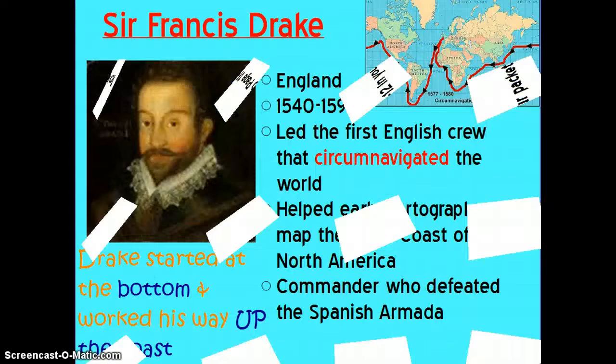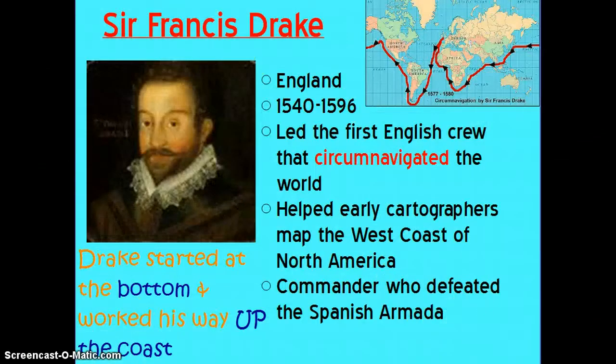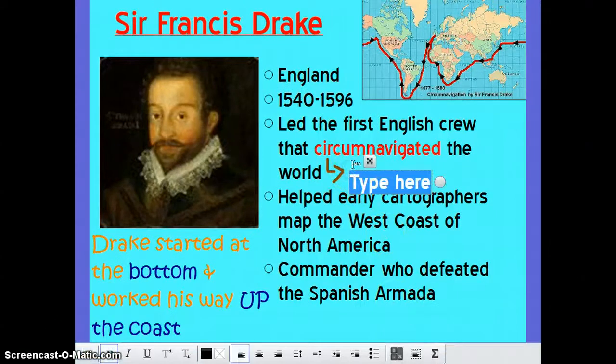So, the first person that we have on your worksheet is Sir Francis Drake. Sir Francis Drake was from England, and he was alive between 1540 and 1596. He becomes the first Englishman to circumnavigate the world. He's not the first person ever to do it, but he is the first Englishman. Now, we talked about that word circumnavigate earlier in class, and remember that that word itself means to travel around the world.